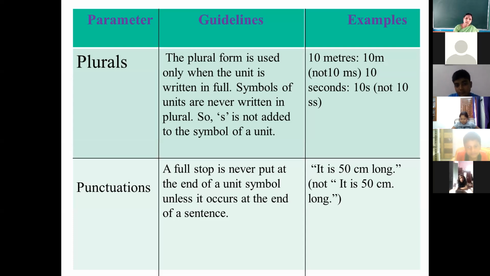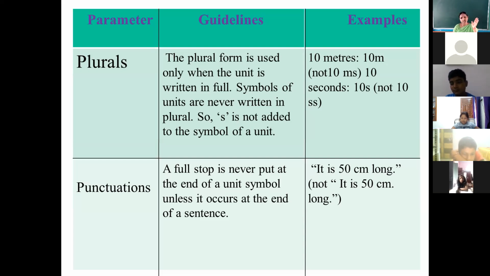Understand? So these are some guidelines which we follow when writing units. Please learn these guidelines and follow them. Remember and use them, because when we do numerical problems or write sentences using these units, we have to follow these guidelines.